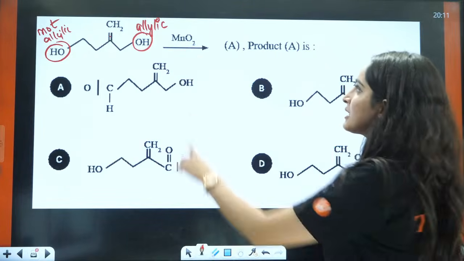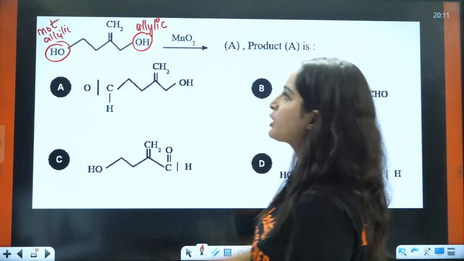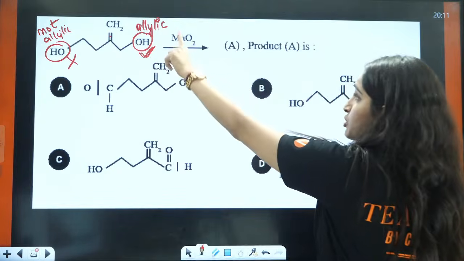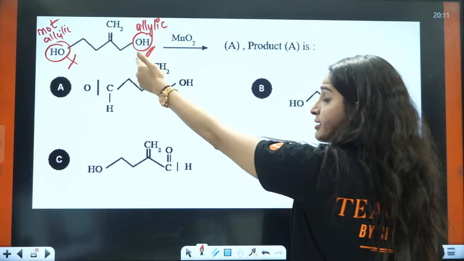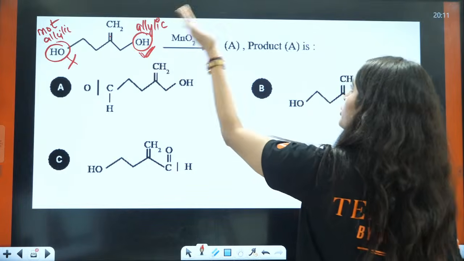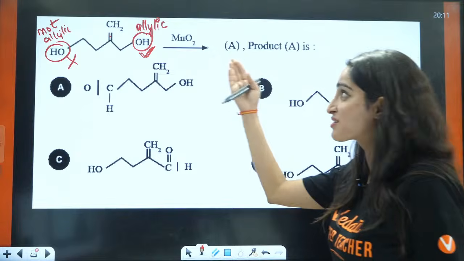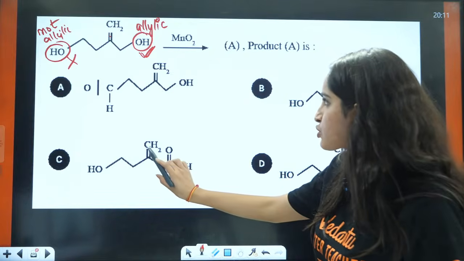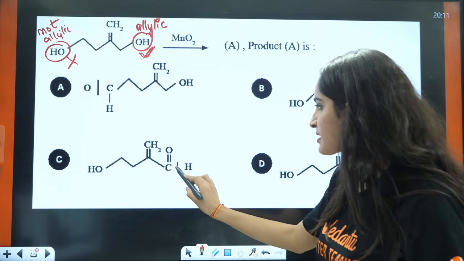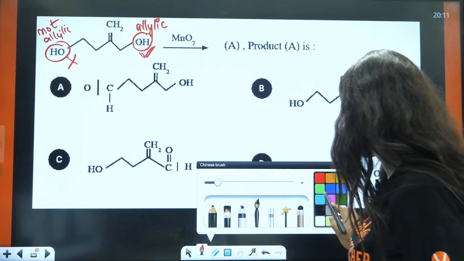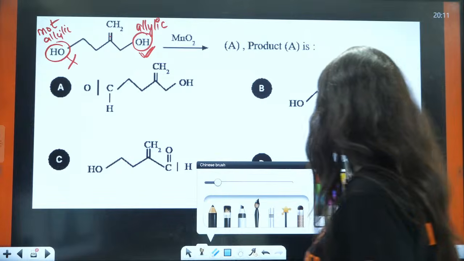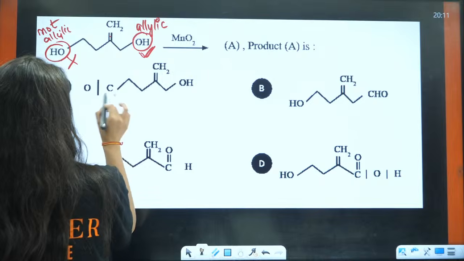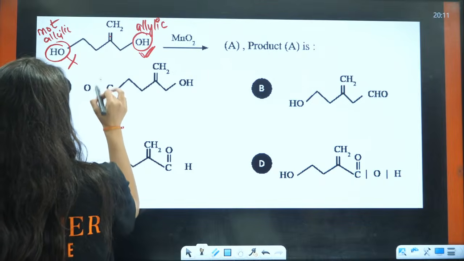That is why this reagent MnO2 will not do anything to this OH, but it will oxidize this OH because it is a 1 degree alcohol. So it will convert it to aldehyde, right? So here, this CH2 will be converted to aldehyde. Basically, this straight line means this is the bond here, okay? Wait a minute, let me show you that. What are these lines? Printing mistake it is, okay.